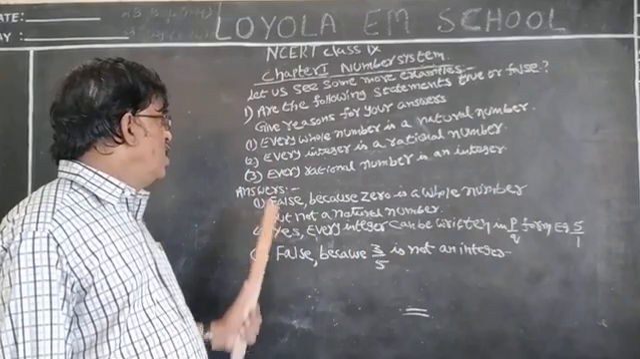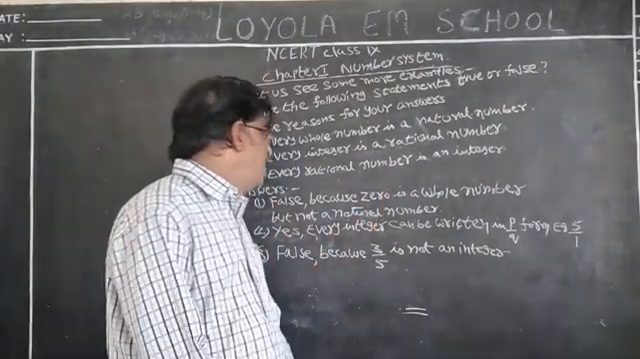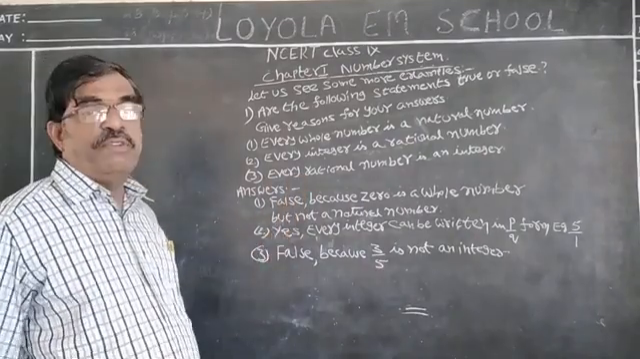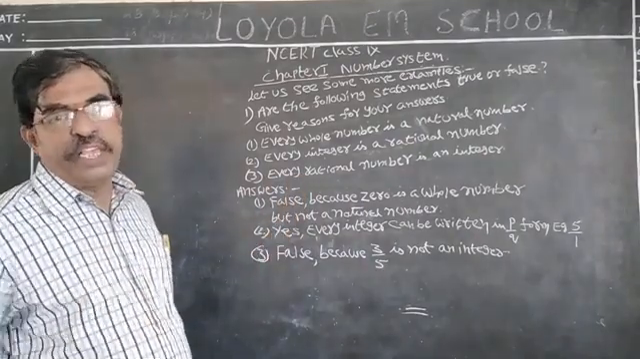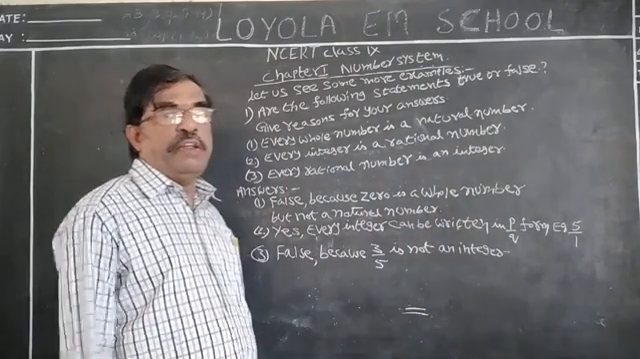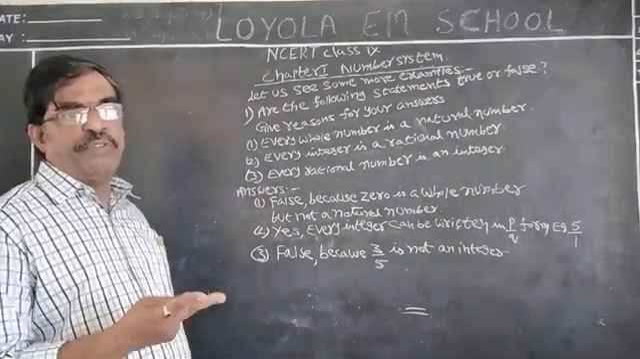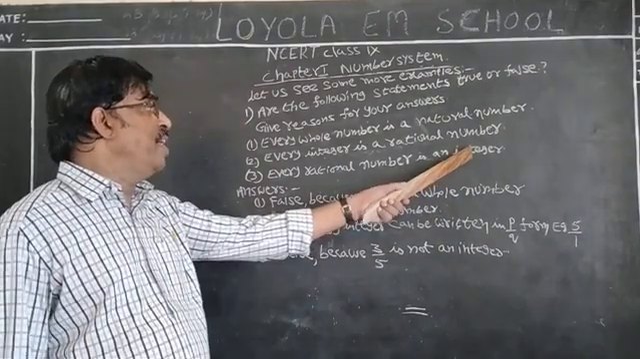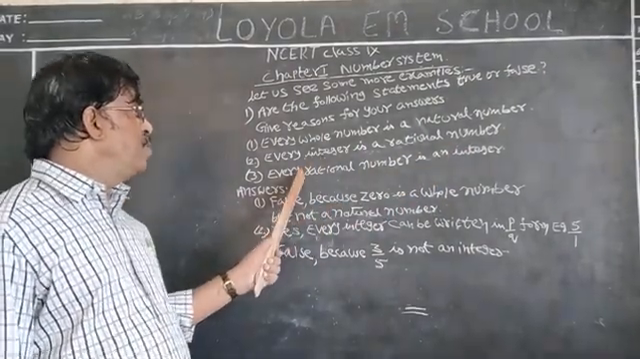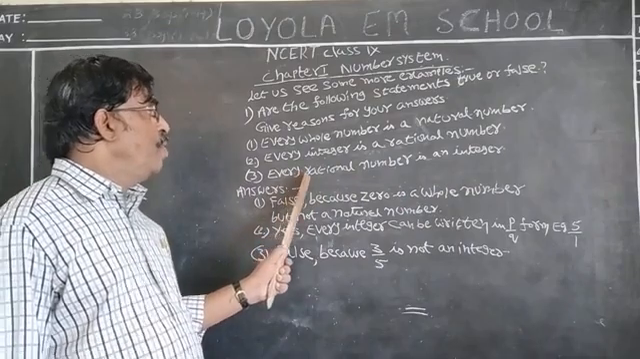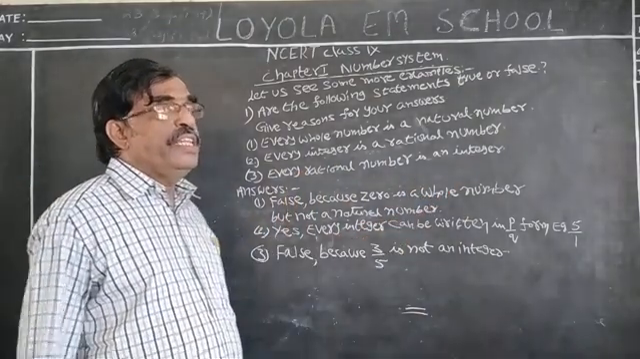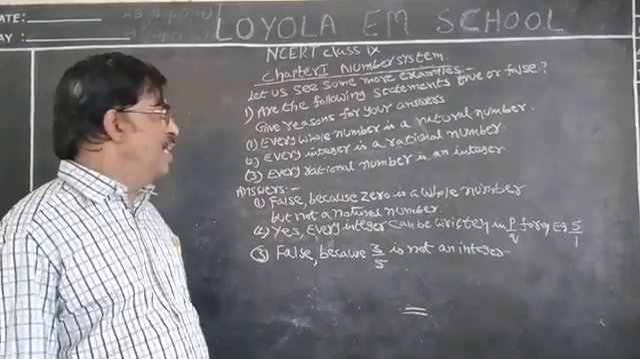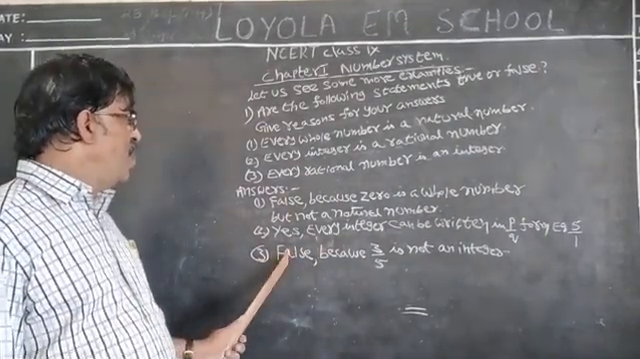When it comes to third, every rational number is an integer. What is meant by rational number? Which can be written in the form of p by q. What is an integer? Integer is nothing but negative numbers, 0 and positive numbers put together. Here, rational number is only in the form of p by q. But integers can also be written in the form of p by q. Hence, the given statement is false.